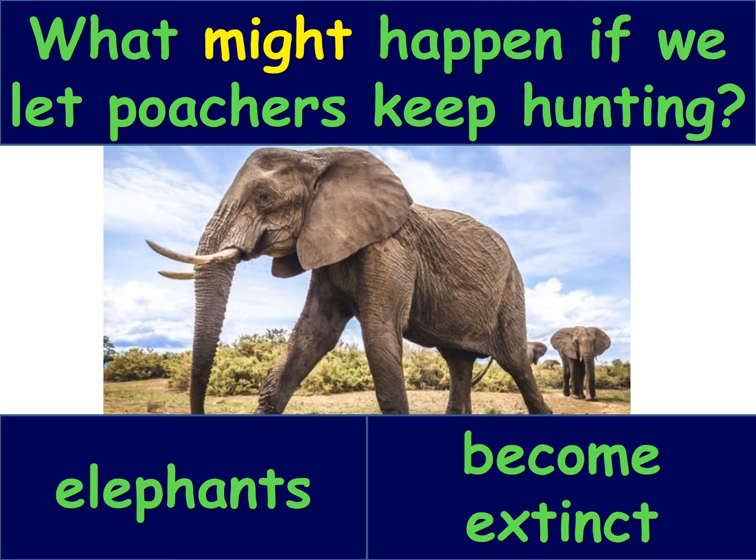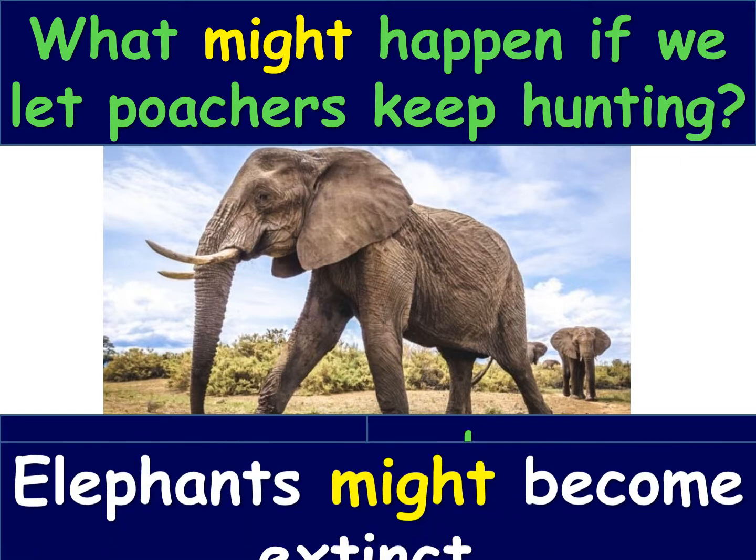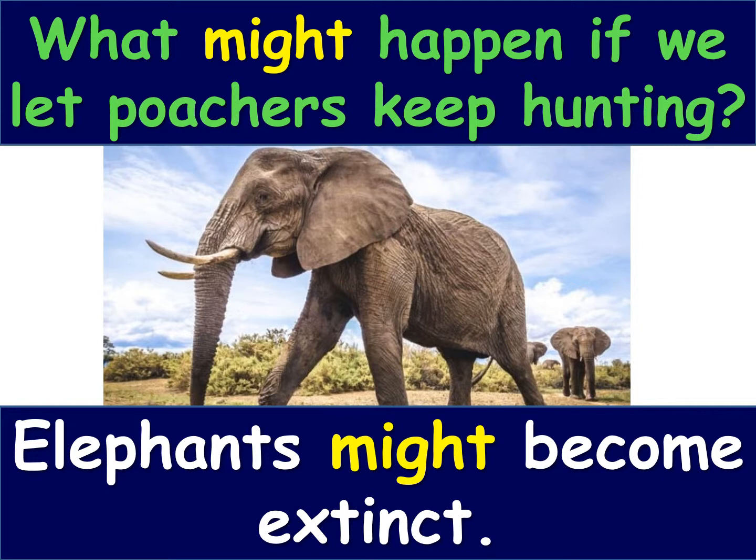Now, using the words at the bottom, can you answer this question? What might happen if we let poachers keep hunting? Poachers are people who kill elephants for their tusks. So what might happen if we let poachers keep hunting? We have elephants and become extinct. So using a modal verb like the one in the question, how would you answer this question? The best way to do it would be elephants might become extinct. So when we're using a modal verb like might, may, or could, the verb, in this case become, doesn't change. Become extinct.